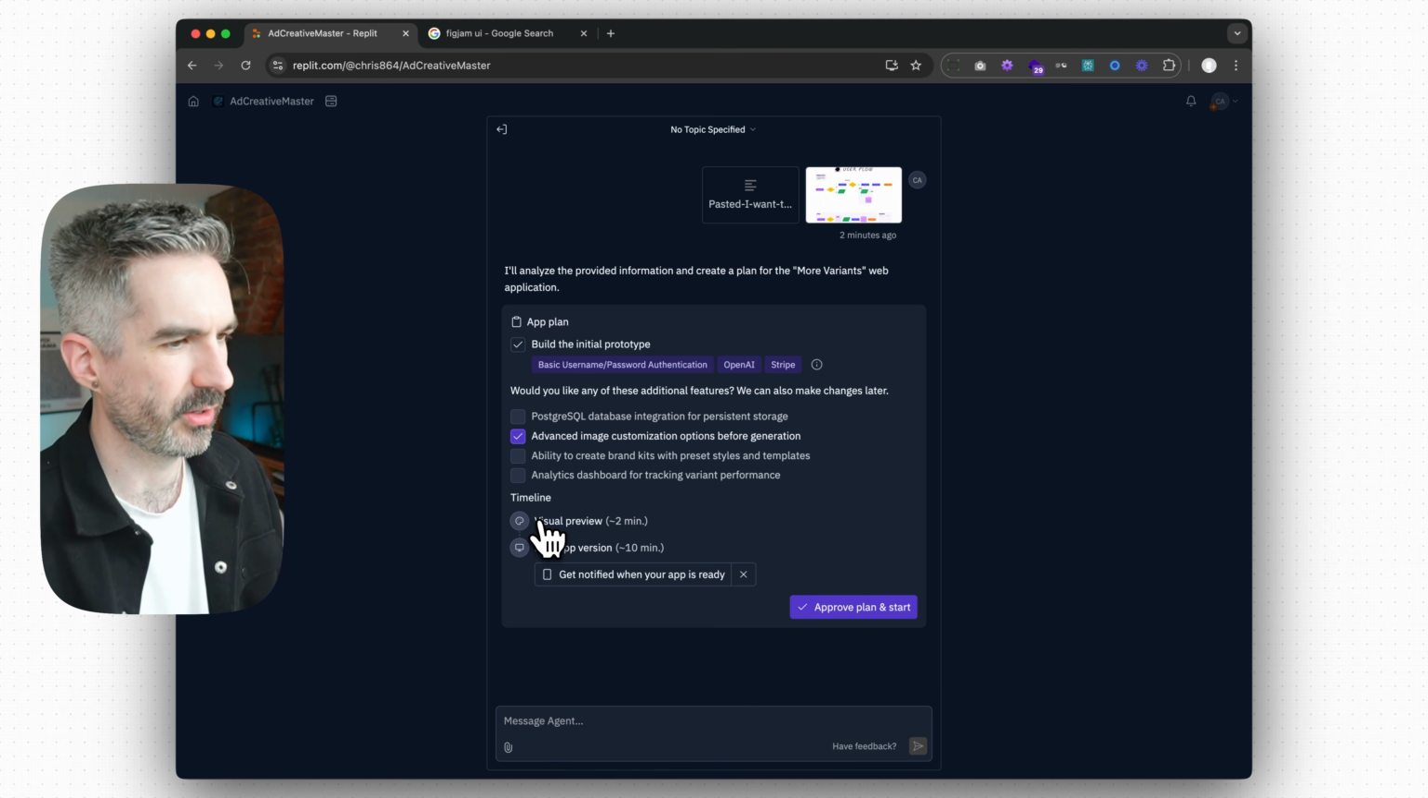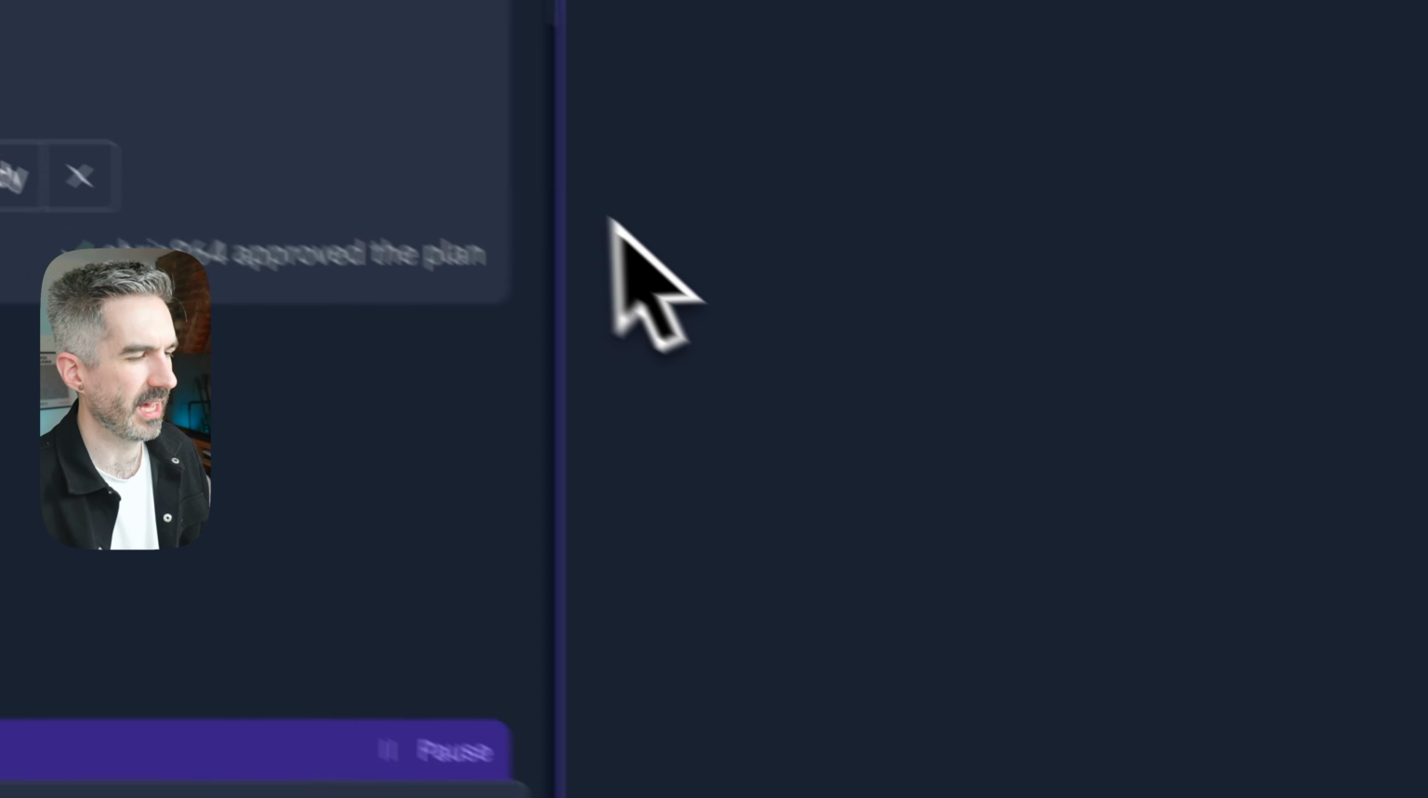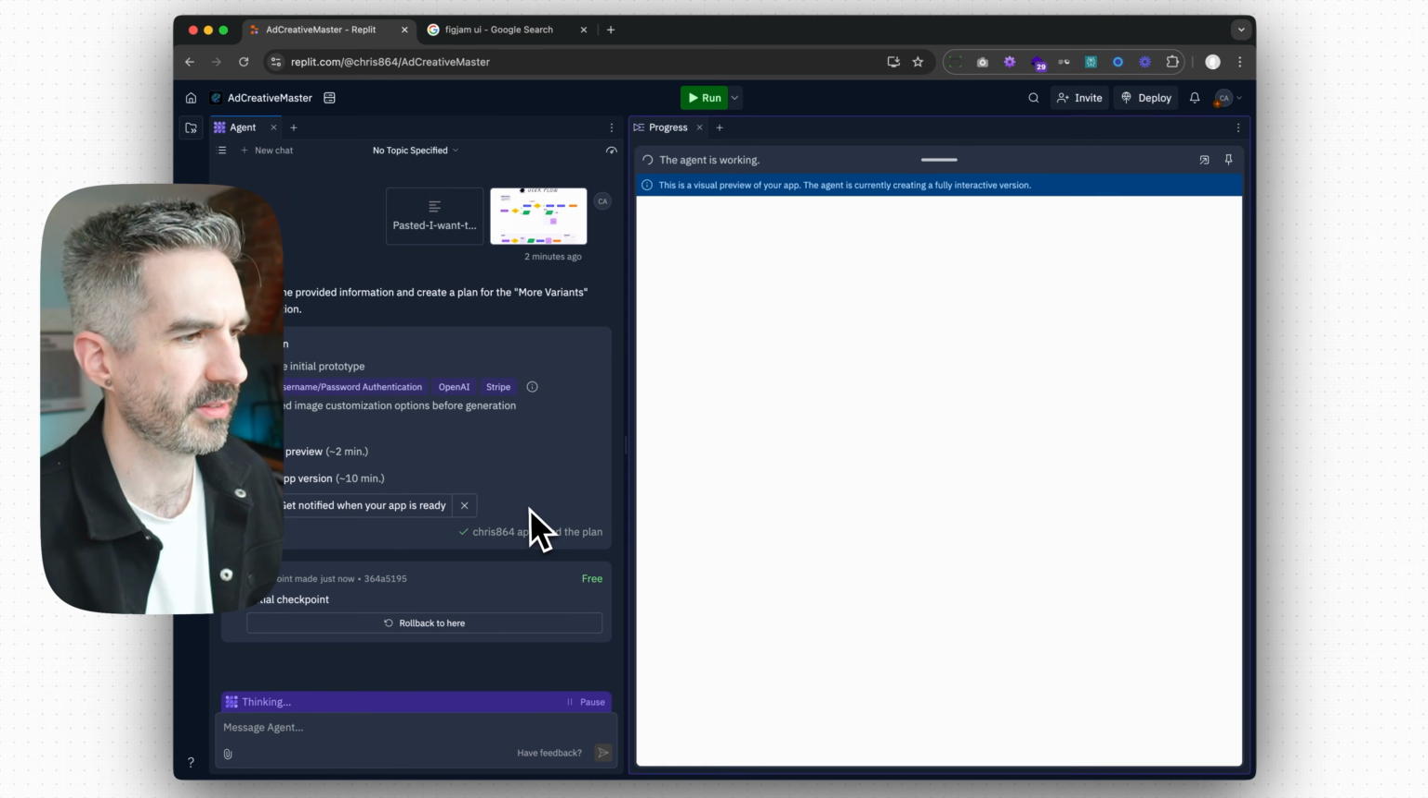It's telling me here as well, it's going to take about 2 minutes to get a preview together, and then the first app is going to take 10 minutes. So what I'm going to do is approve this plan in Replit, and then we're going to come back once this has built something.